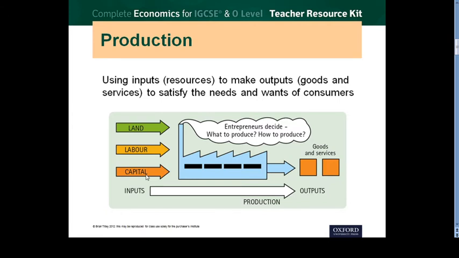So once these three combine, the entrepreneur decides what to produce and how to produce. It means that with these three factors of production, enterprise will also be involved, because the person who is doing the business is thinking about what is being produced and how it is going to be produced. Once all these things work together, goods and services are produced. So what is production basically? When inputs are converted into outputs. And what are the inputs? Land, labor and capital are the inputs, and with the help of enterprise they are processed and turned into outputs. So this is the whole process of production.